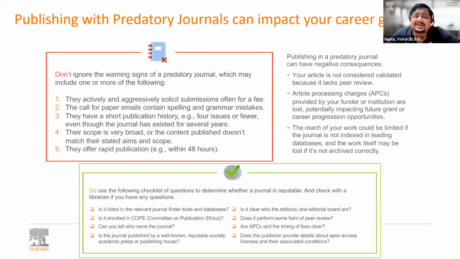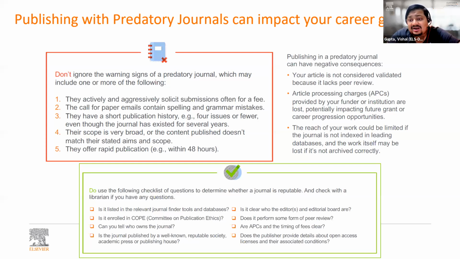Now, publishing with predatory journals can really impact your career growth. Articles published with predatory publishers or journals may not be considered for evaluation, for ranking, for accreditation, etc. So not only are you doing harm to yourself, but you're also doing harm to your institute and your country if you continue publishing in predatory journals.